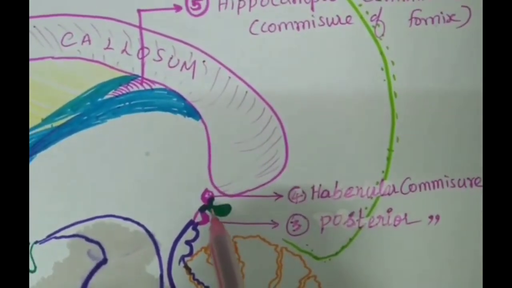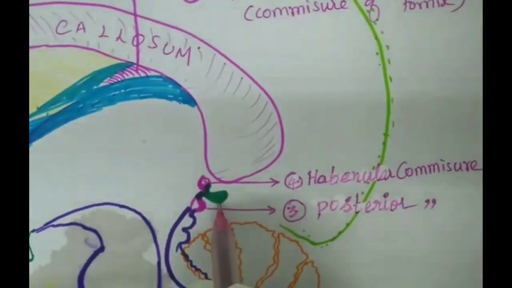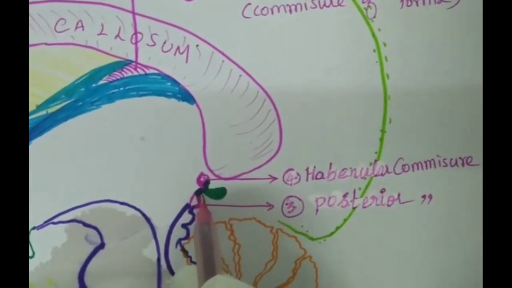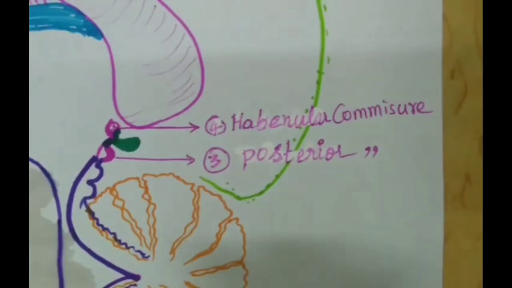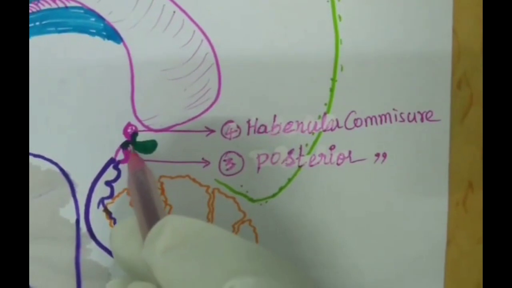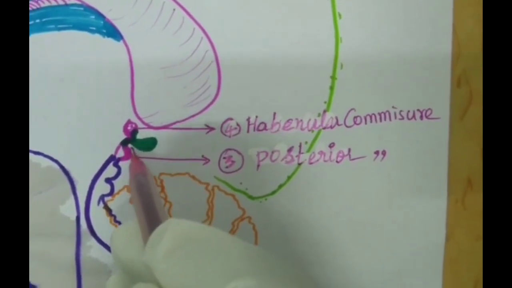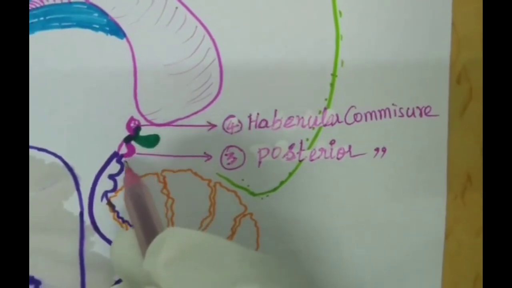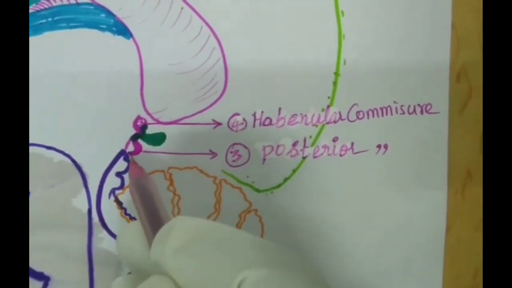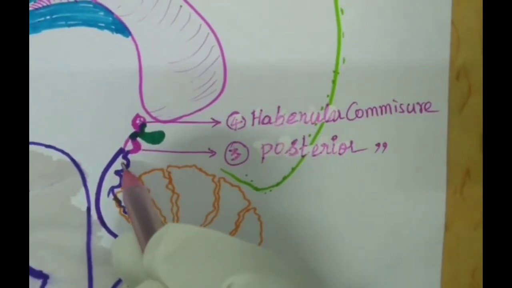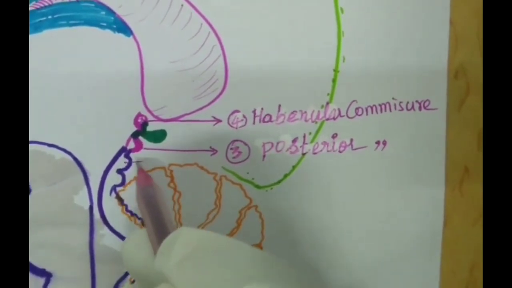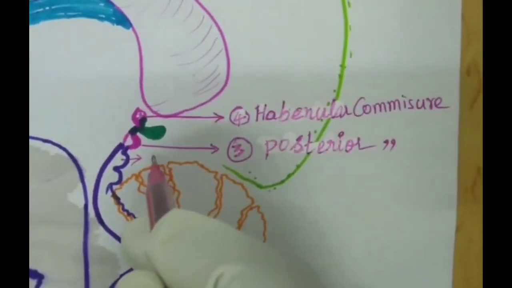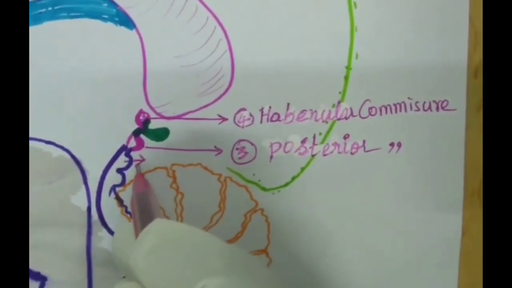So below the corpus callosum, you can see the green color, that is the pineal gland. That is the pineal gland, anterior stalk, posterior stalk. And if you continue along the posterior stalk, you can see another small commissural fiber, that is the posterior commissure. This is the posterior commissure. And below the posterior commissure, you can see the tectum of the midbrain, the superior colliculus. So that arrow I put is the superior colliculus.